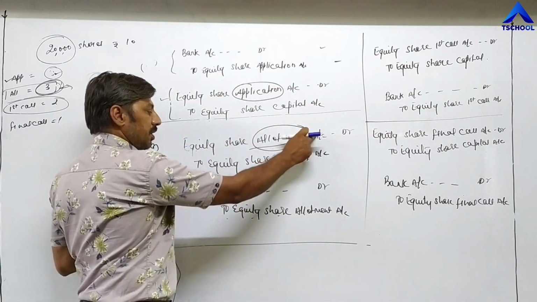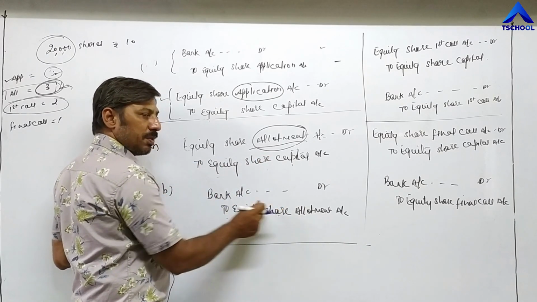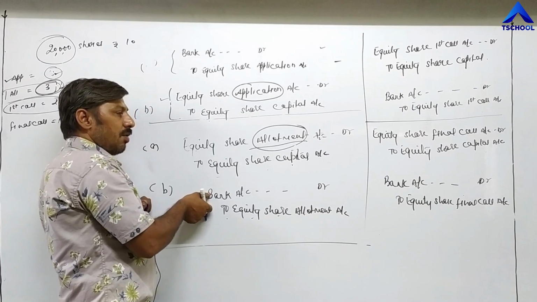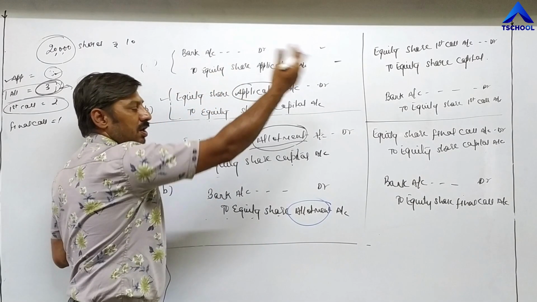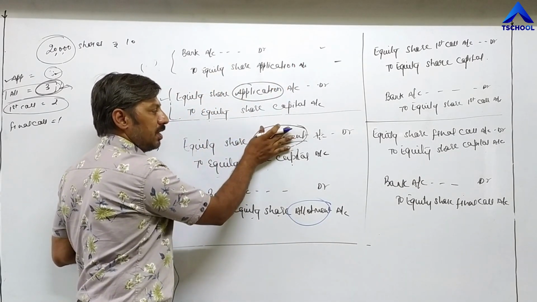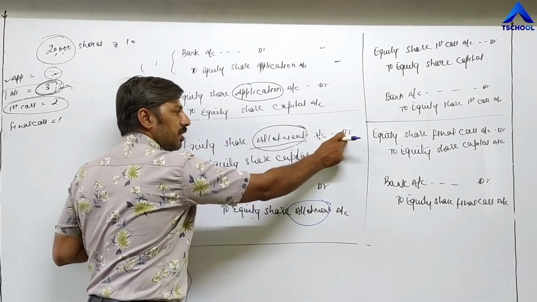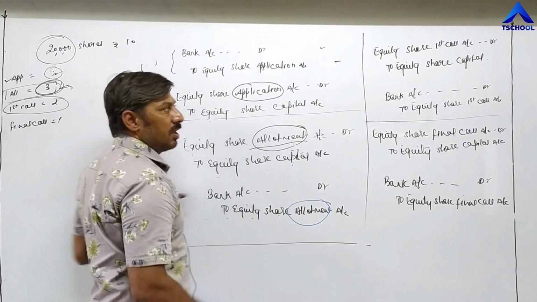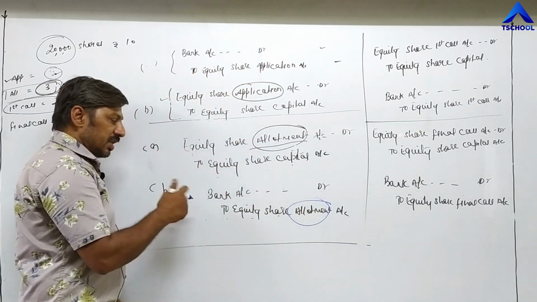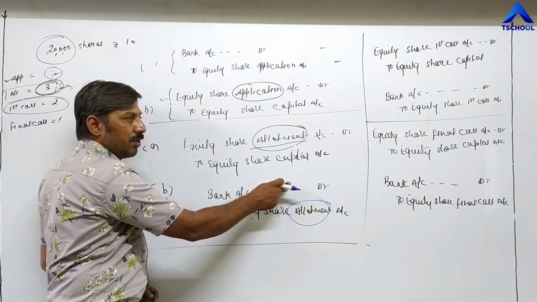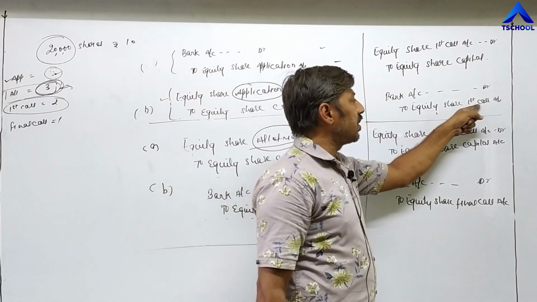Here, share allotment account debit to equity share capital. When we receive a check, bank account debit to equity share allotment. Bank account debit means we are receiving a check. For which installment? The name of that installment you have to write: allotment. Now again for the third installment, equity share first call, instead of allotment we have to write first call. Equity share first call account debit to equity share capital account. Then when the company receives a check, bank account debit, which installment? First call. Bank account debit to equity share first call.